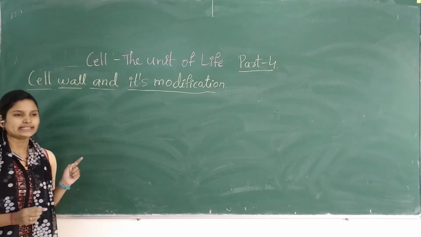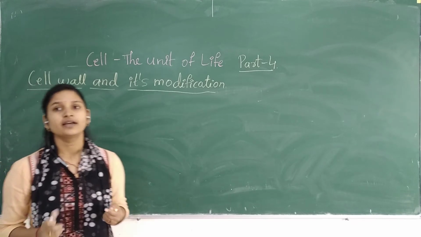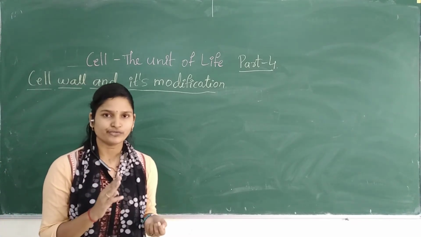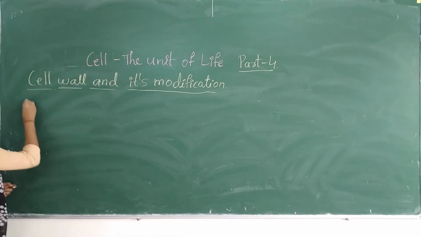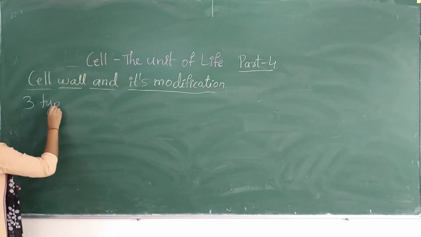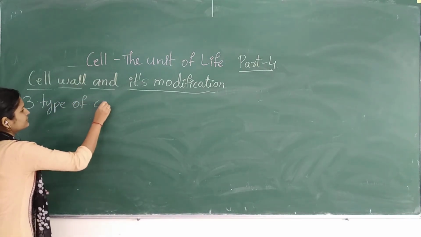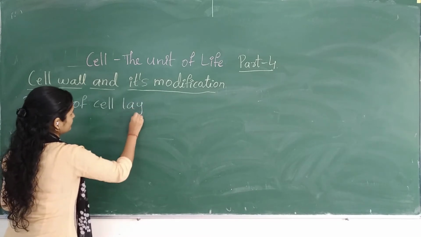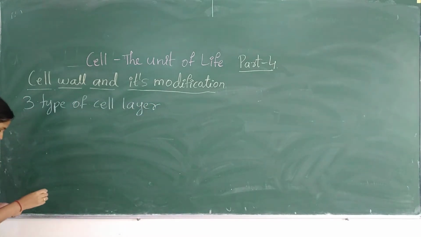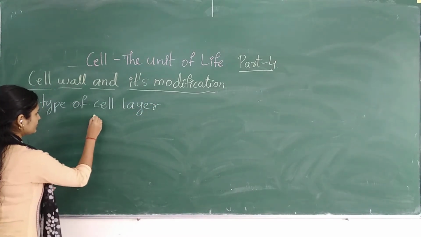Remember, in prokaryotes three distinct types of layers will be present. Three types of cell layer. Listen carefully. We'll draw a round shape.